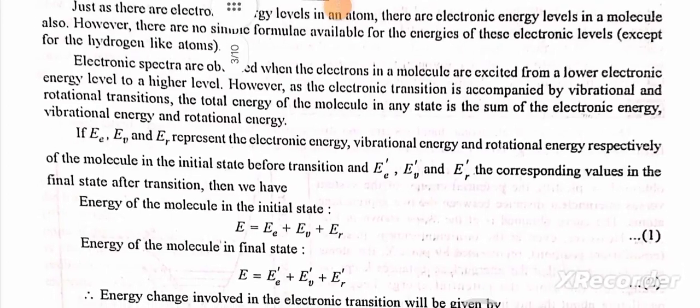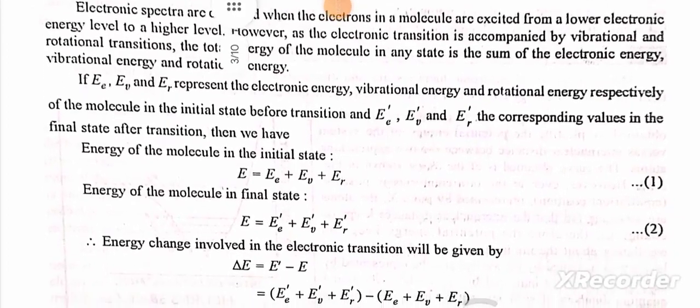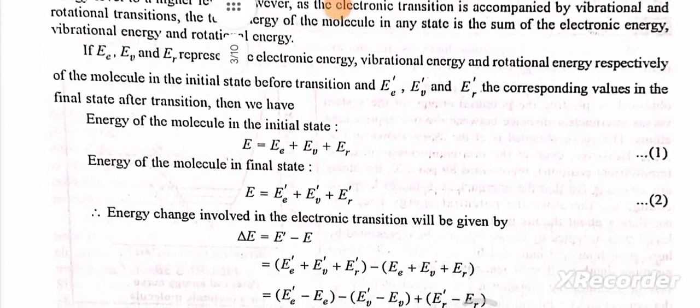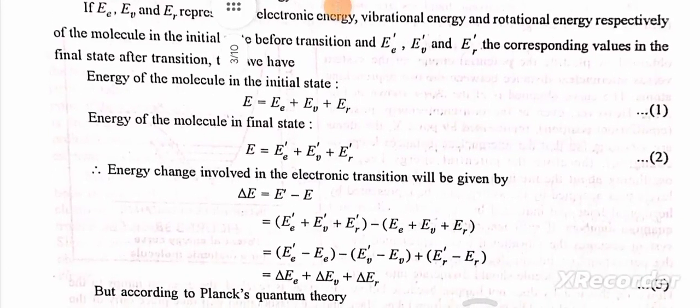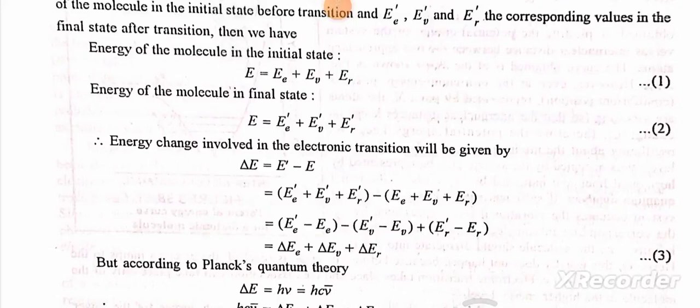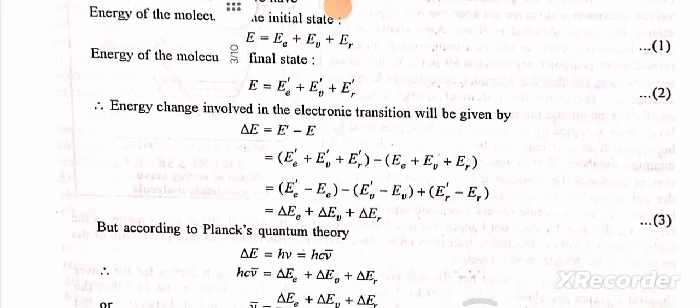If E, Ev and ER represent the electronic energy, vibrational energy and rotational energy respectively of the molecule in the initial state before transition, and E', Ev', ER' the corresponding values in the final state, then we have the energy of the molecule in the initial state E equal to E plus Ev plus ER, and energy of the molecule in the final state E' equal to E' plus Ev' plus ER'.